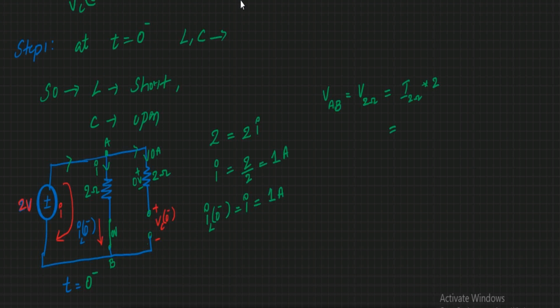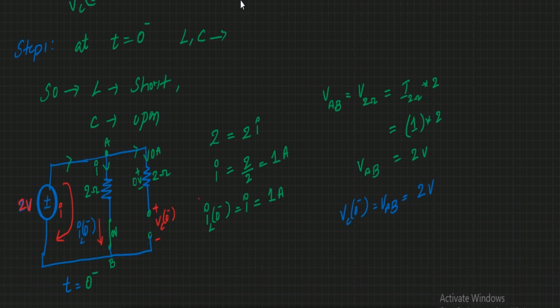That is I, which is equal to 1 ampere. 1 ampere multiplied by 2 is equal to 2 volts. We got VAB is equal to 2 volts. So can I consider VC of 0 minus is equal to VAB? Yes. So here we got VC of 0 minus is equal to 2 volts.